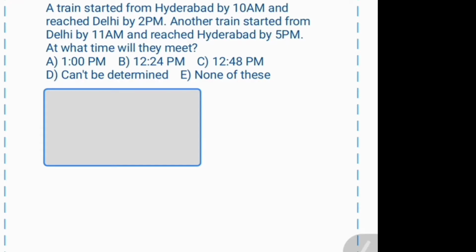Today's question: a train started from Hyderabad by 10 am and reached Delhi by 2 pm. Another train started from Delhi by 11 am and reached Hyderabad by 5 pm. At what time will they meet?